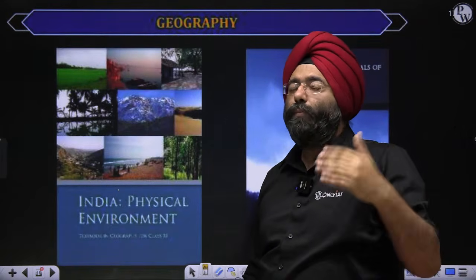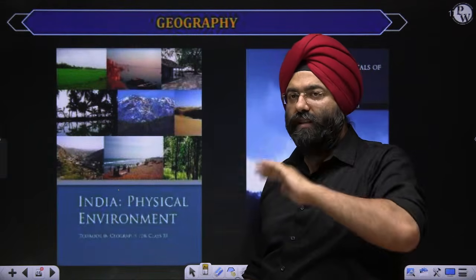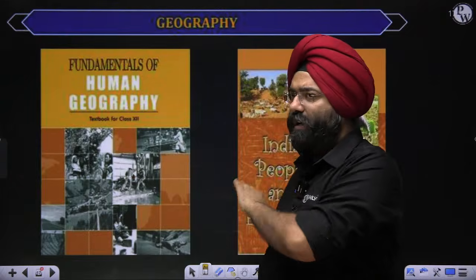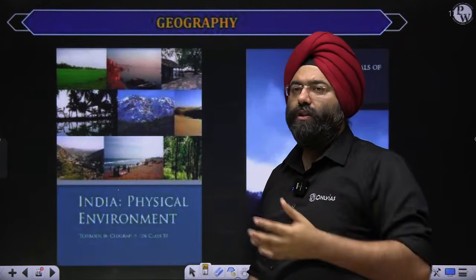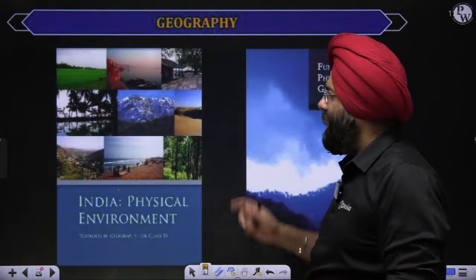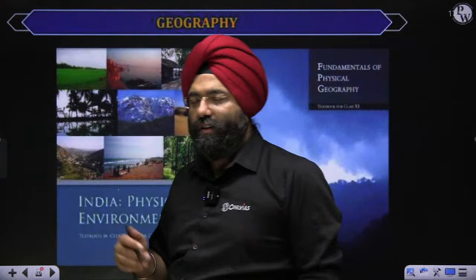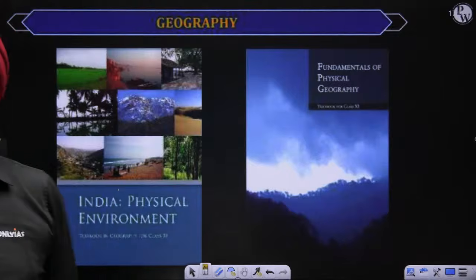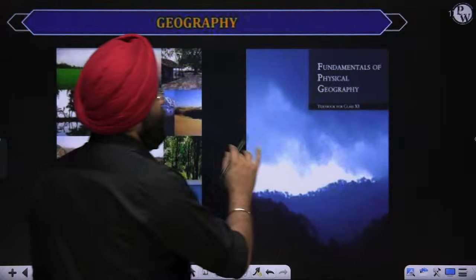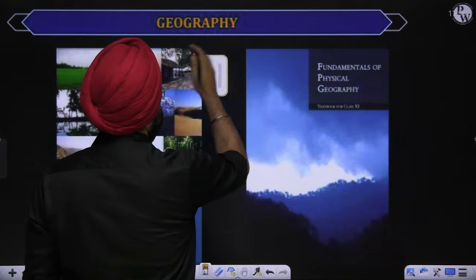How should you approach when you are studying geography? Though all the books that I mention over here are going to be covered in my notes, for those who want to study on their own, let us see. I always advise students, when you begin with geography, use NCERTs. These are both class 11.